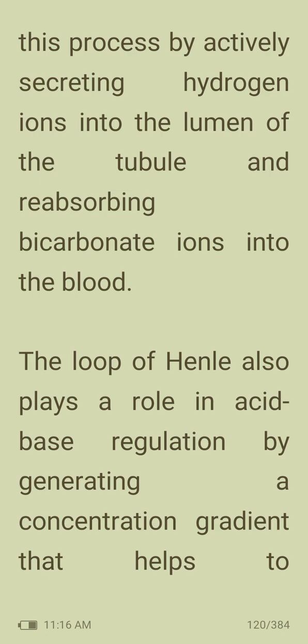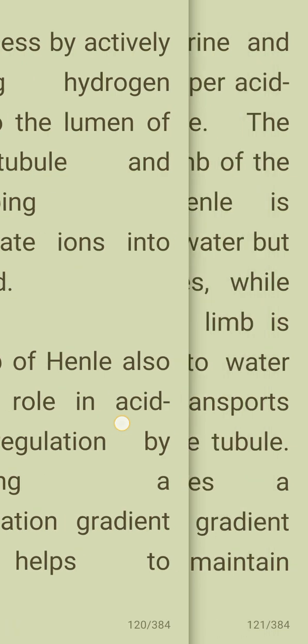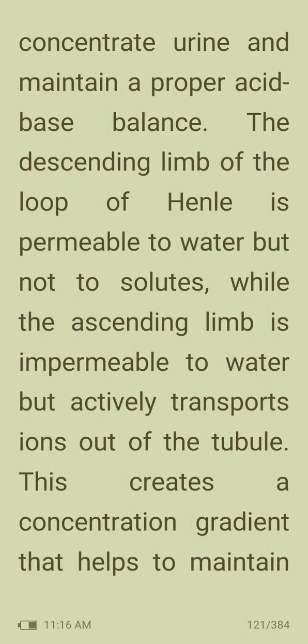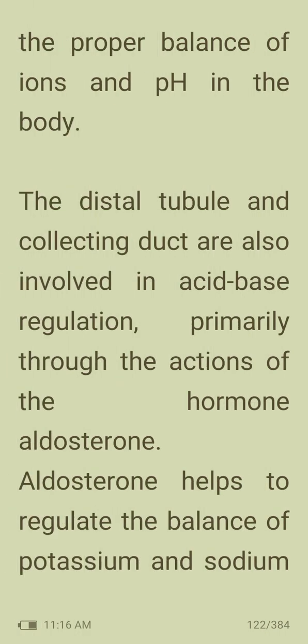The loop of Henle also plays a role in acid-base regulation by generating a concentration gradient that helps to concentrate urine and maintain a proper acid-base balance. The descending limb of the loop of Henle is permeable to water but not to solutes, while the ascending limb is impermeable to water but actively transports ions out of the tubule. This creates a concentration gradient that helps to maintain the proper balance of ions and pH in the body.